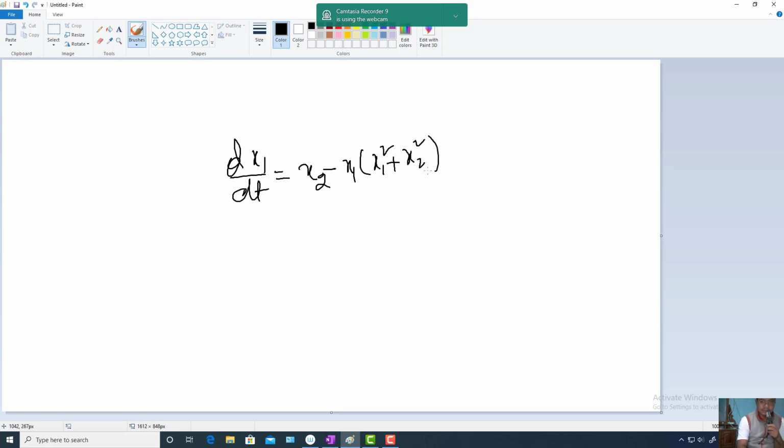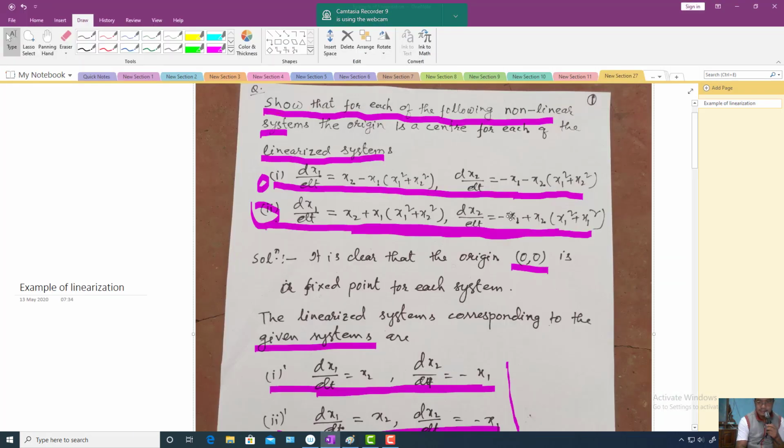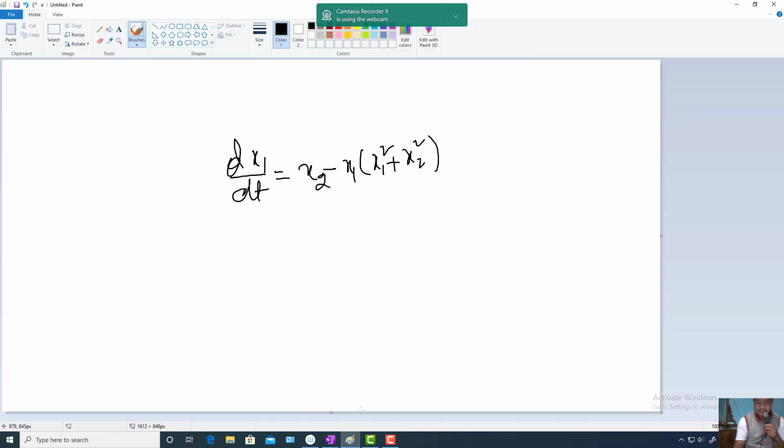This is the first equation of the first system. And the second equation of the first system is dx2 by dt equal to minus x1 minus x2 times (x1 square plus x2 square).